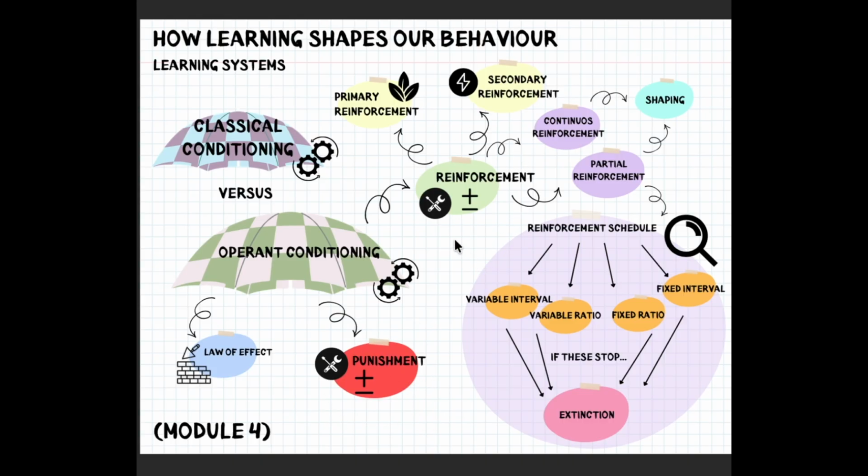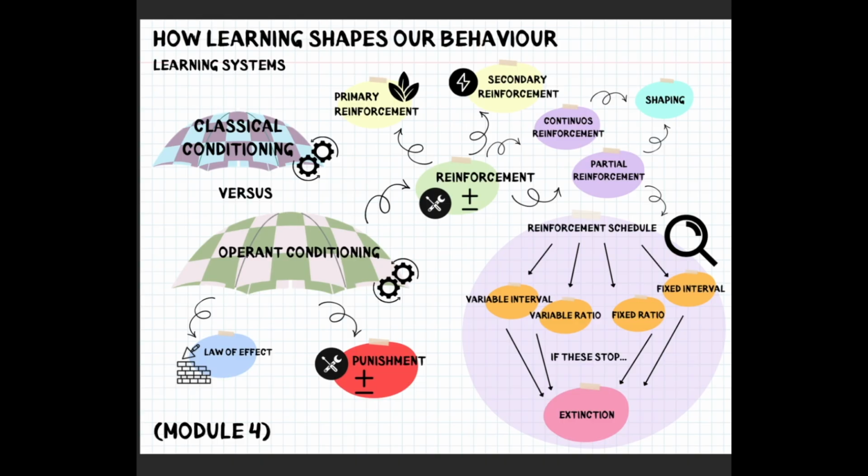So positive reinforcement adds something pleasant and the behaviour increases. Negative reinforcement removes something unpleasant and the behaviour increases. Positive punishment adds something unpleasant and the behaviour decreases, and negative punishment removes something pleasant, in which the behaviour decreases. So the key point is that reinforcement strengthens behaviour and punishment weakens behaviour.